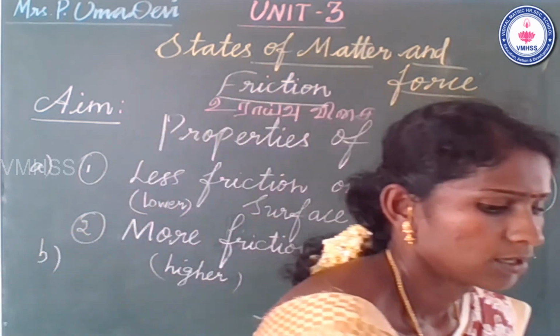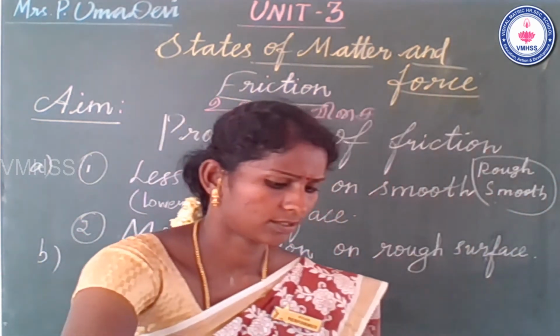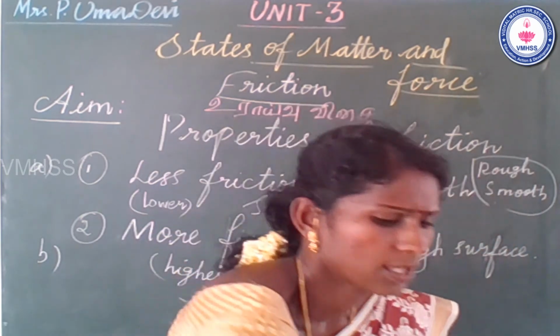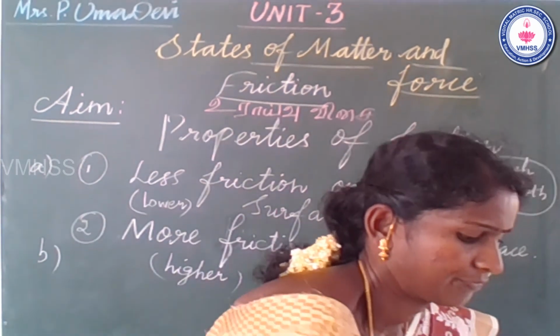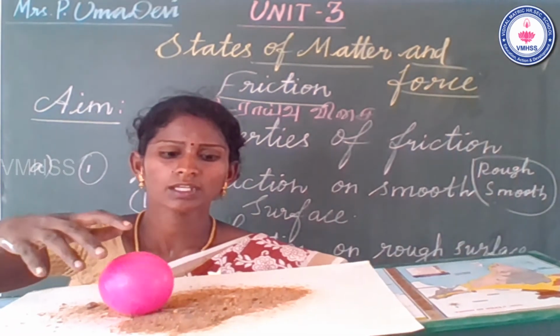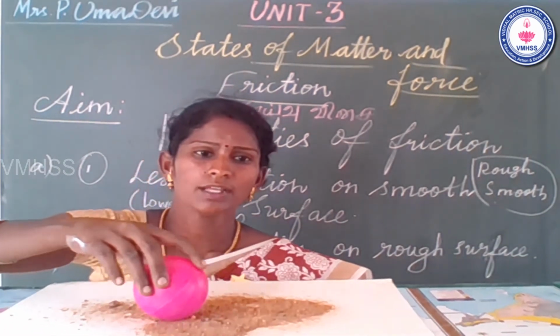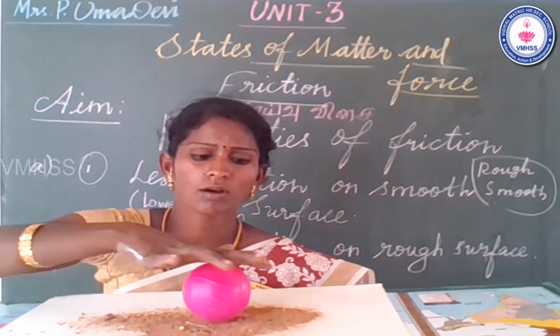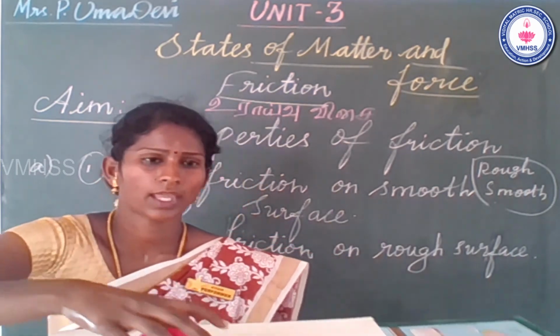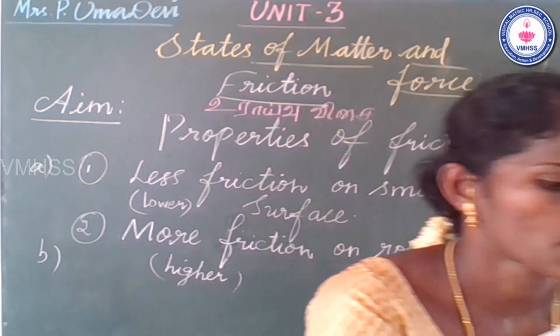But in a rough surface, the ball is moving with more friction. We need more friction and the ball can move. So that is the first property of friction.